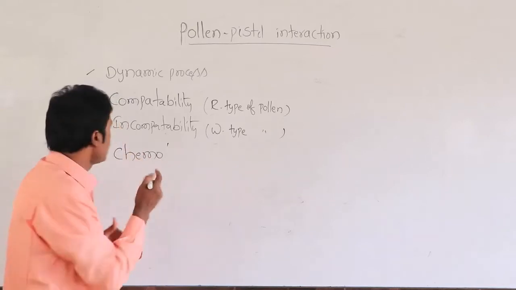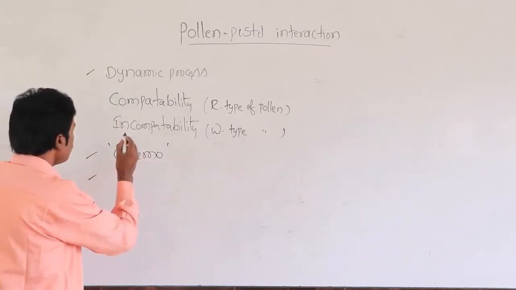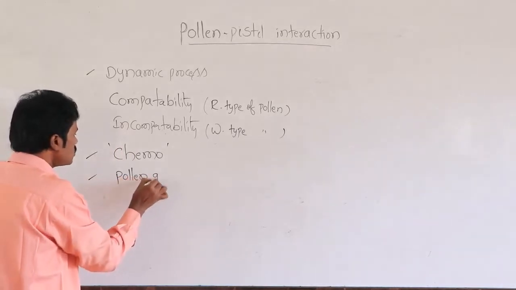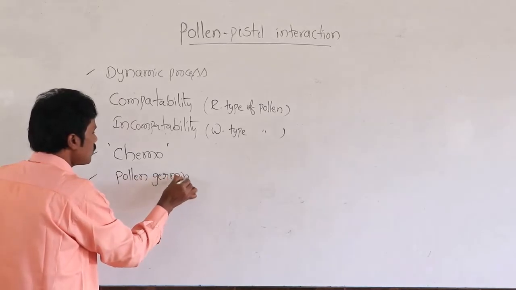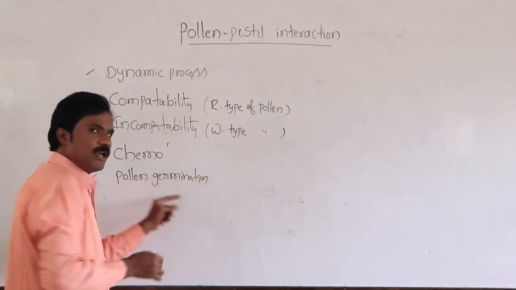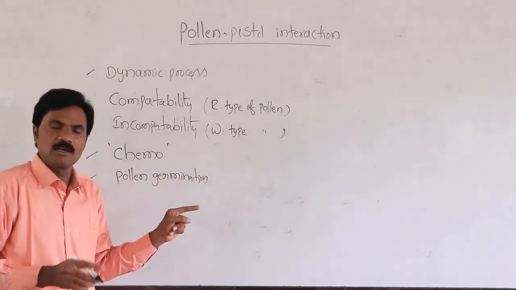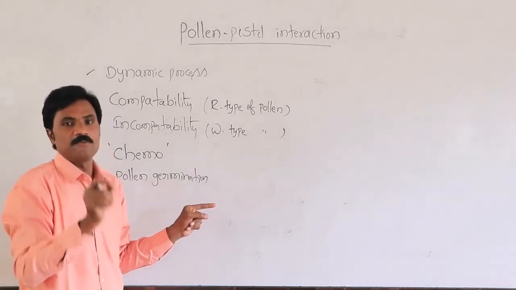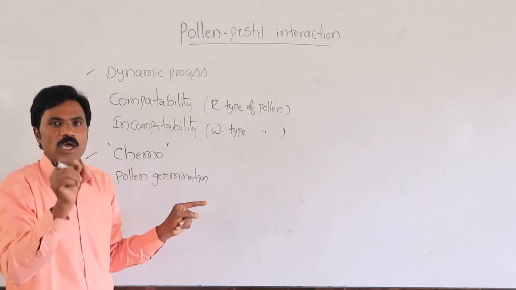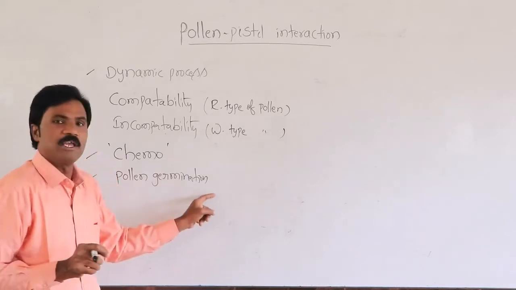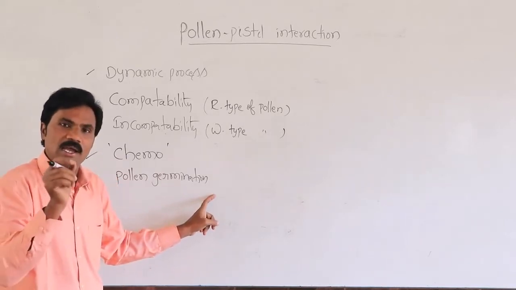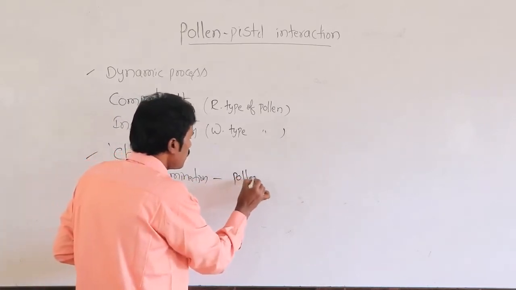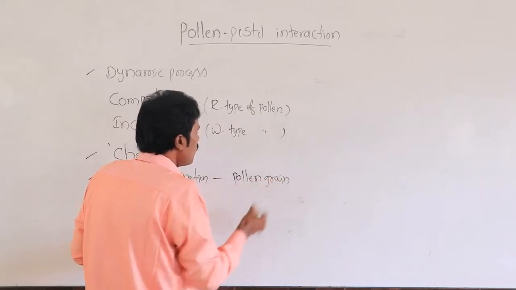If it is the right type, then what happens? Pollen germination. From where does pollen germination occur? Where the exine is absent, that means the germ pore. Wherever there is a germ pore, pollen germination normally occurs from the pollen grain.